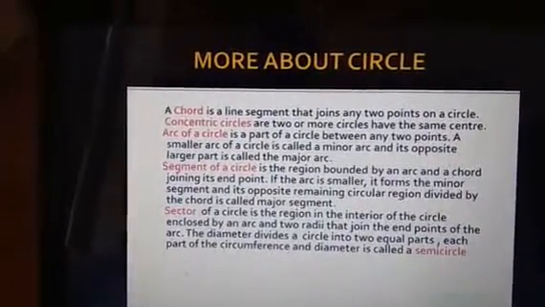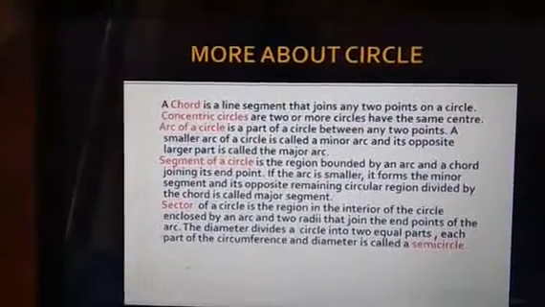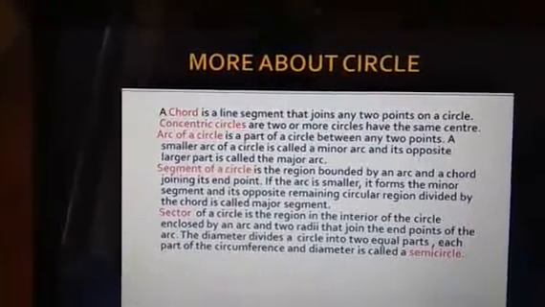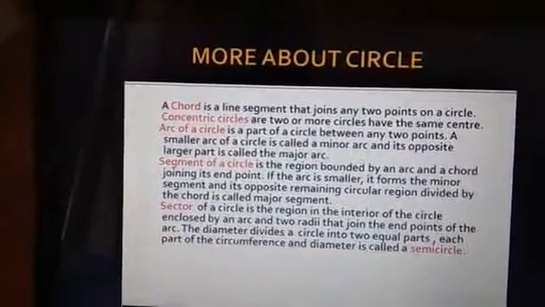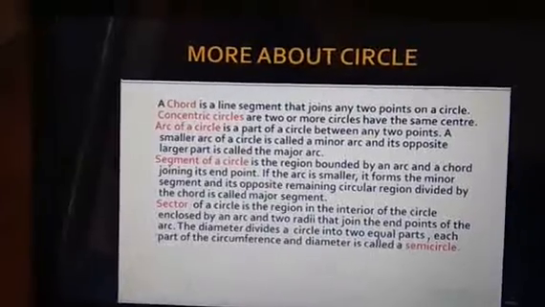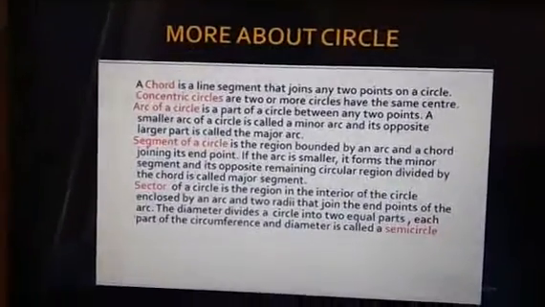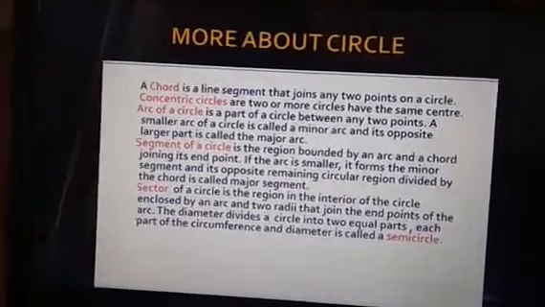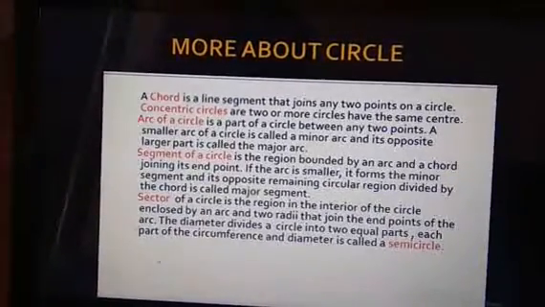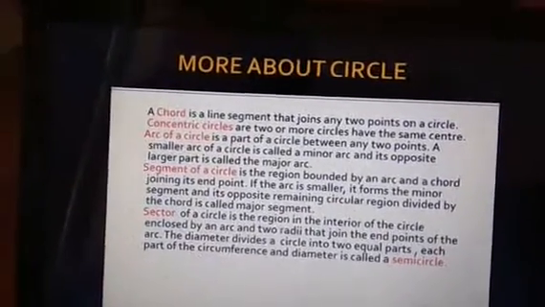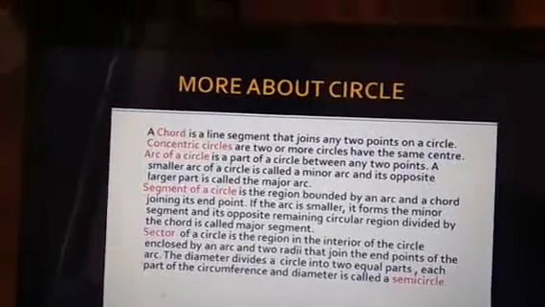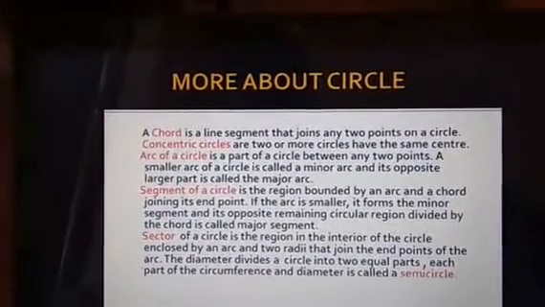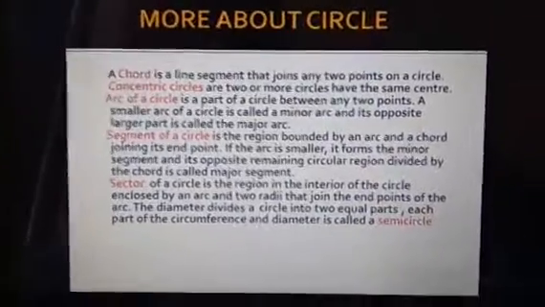A sector of a circle is the region in the interior of the circle enclosed by an arc and 2 radii that join the endpoints of the arc. The diameter divides the circle into 2 equal parts. Each part of this circumference and the diameter is called a semicircle. For a sector, you can also take the regions major sector and minor sector, etc.